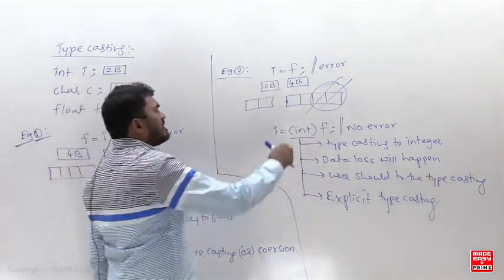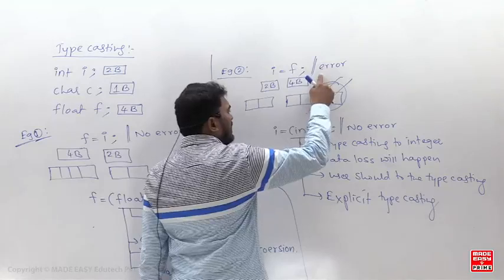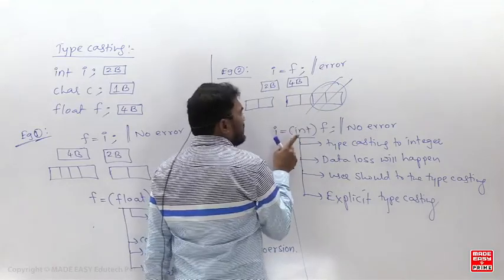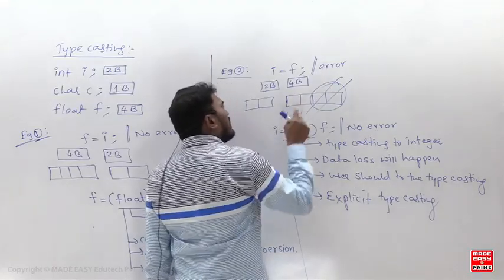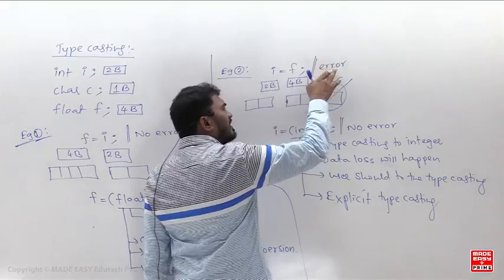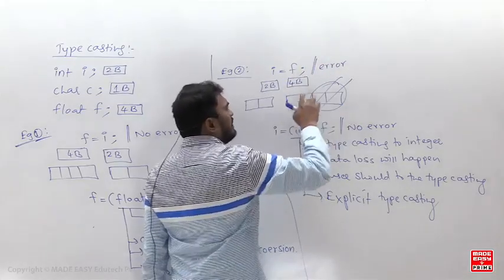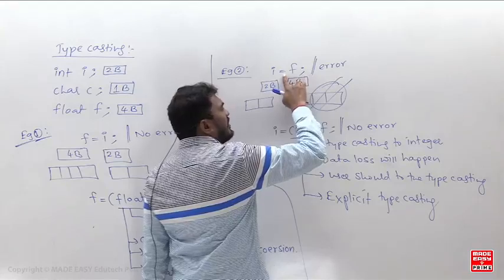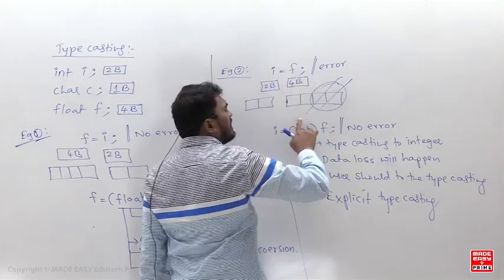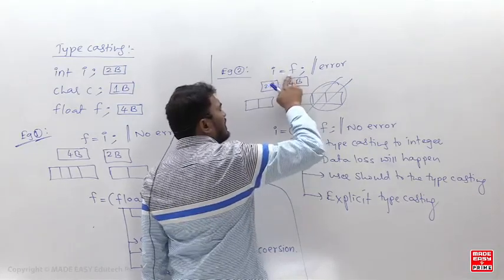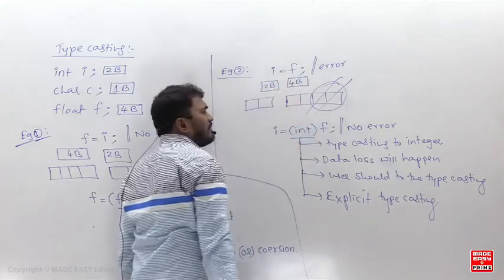So without typecasting it should give error? Yes, it should give error. With typecasting will it give error? No error. Without typecasting some compilers may not give error, but data loss will definitely happen. This is called bad programming. If you write it without doing the typecasting, that is called bad programming.